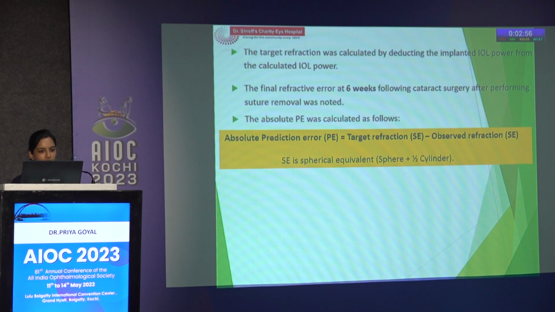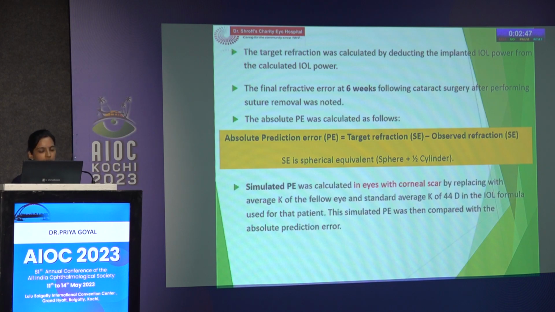The formula which was used: absolute prediction error was target refraction minus the observed refraction. Also, in eyes with the corneal scar, just to see the effect of the presence of scar on the prediction error, we calculated a simulated prediction error by using the average K of the fellow eye and also the standard K value of 44 diopters. And then this simulated prediction error was compared with the absolute prediction error when keratometry of the affected eye was used.